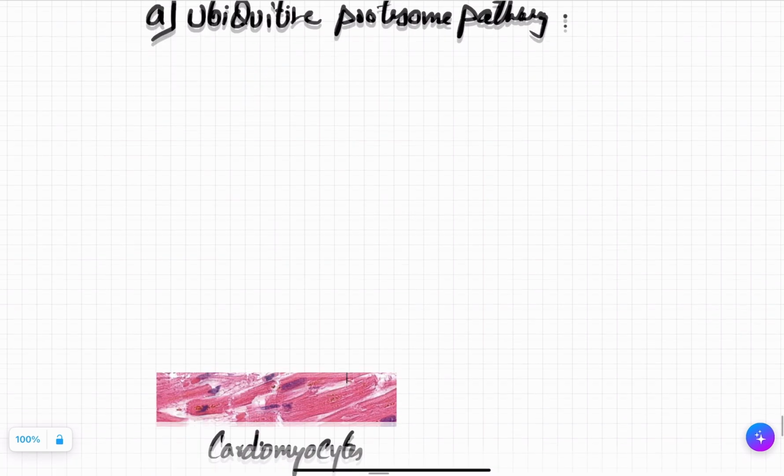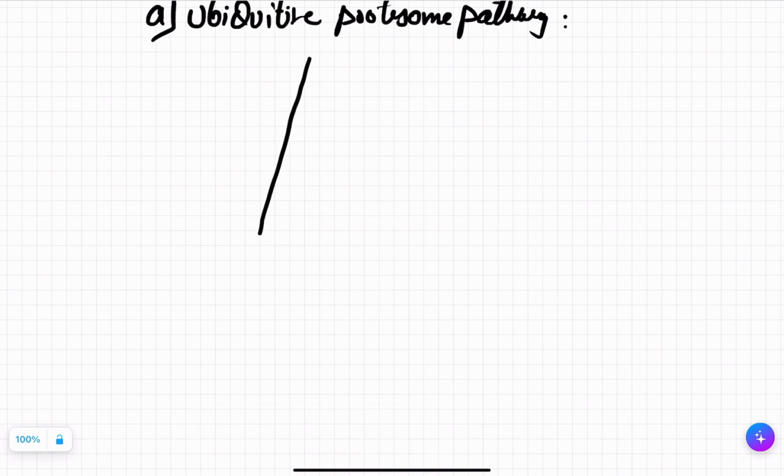What happens is, suppose this is a muscle, suppose this is a protein and you have to destroy it. There is something known as ubiquitin. Ubiquitin will go and attach to the protein which the cell has to destroy. Then the proteasome will come and destroy it. Why? The ubiquitin is like a marker. Suppose this is your cell.